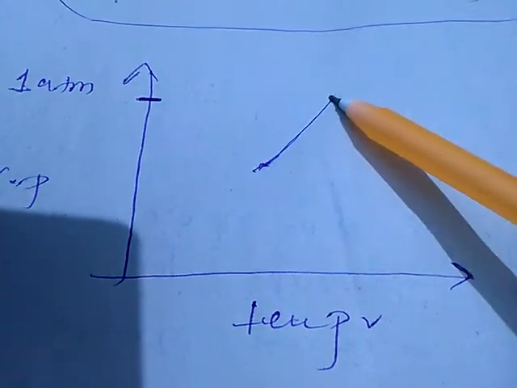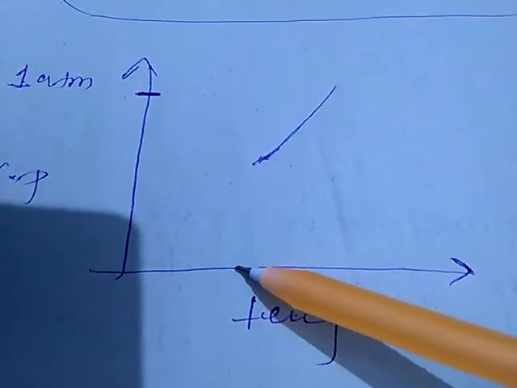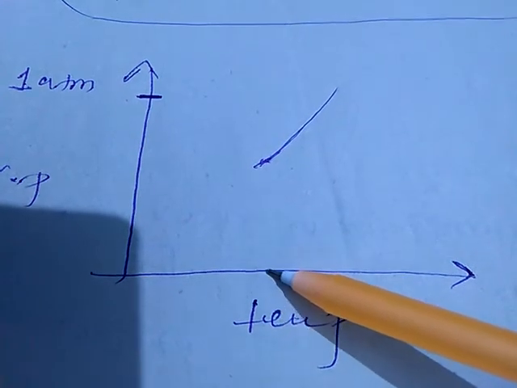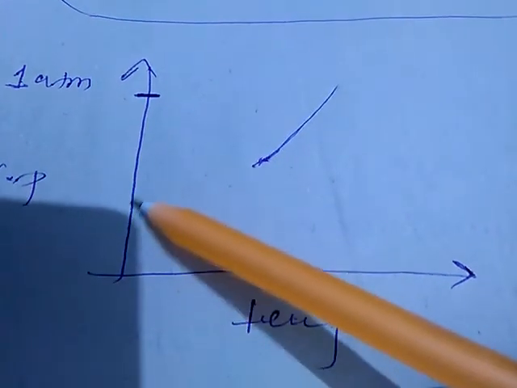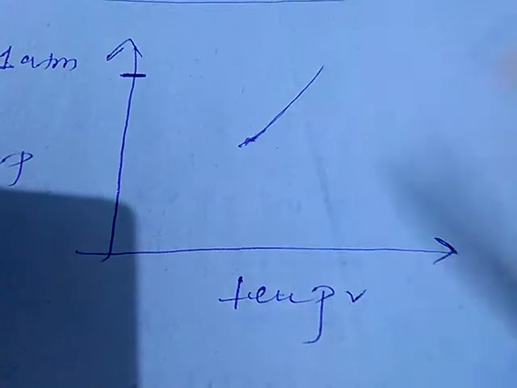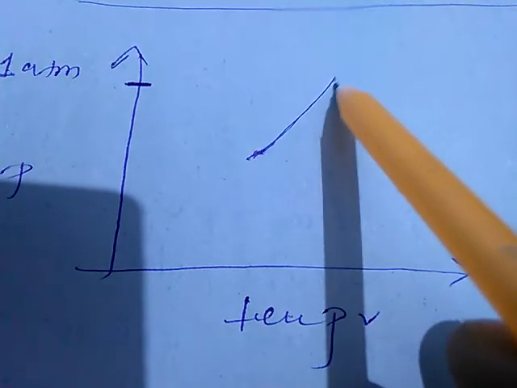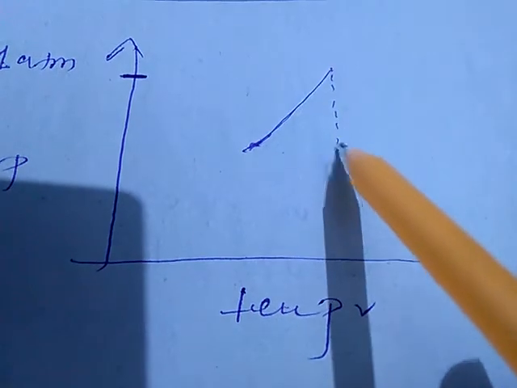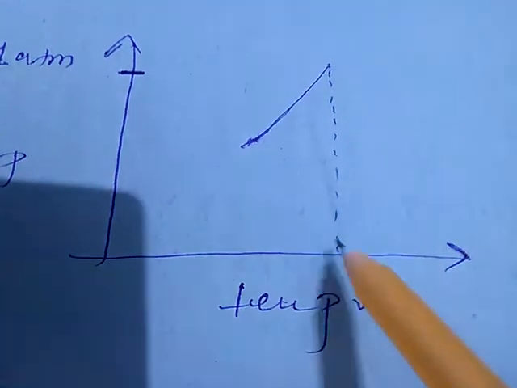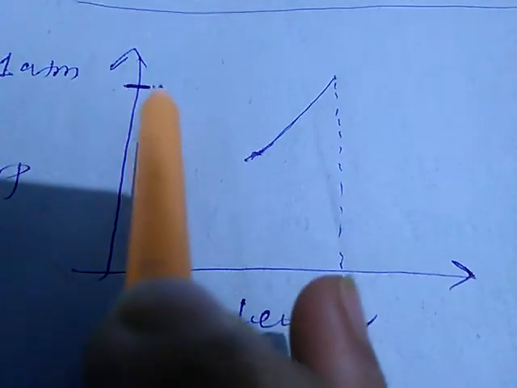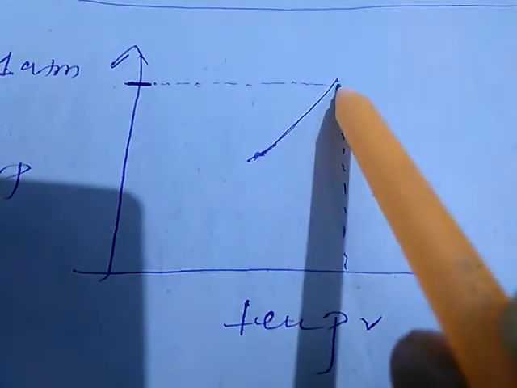This nature of graph clearly indicates that as the temperature is being increased, vapor pressure is being increased, and finally at a particular temperature, the vapor pressure became equal to the atmospheric pressure.